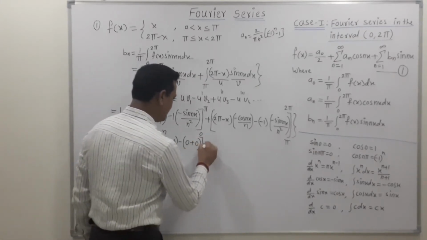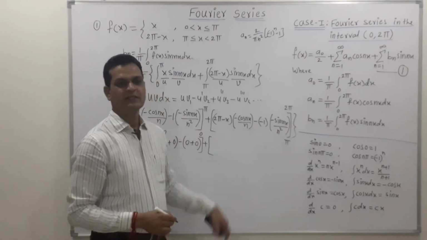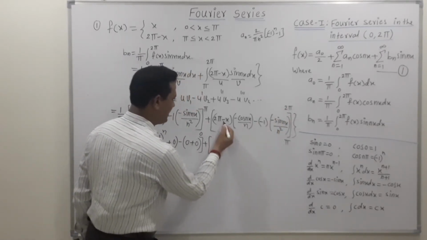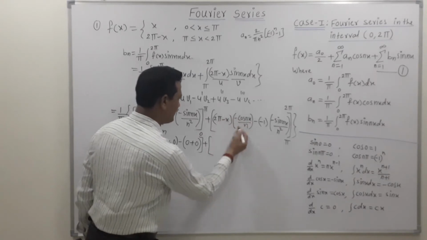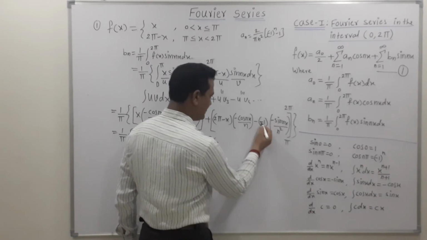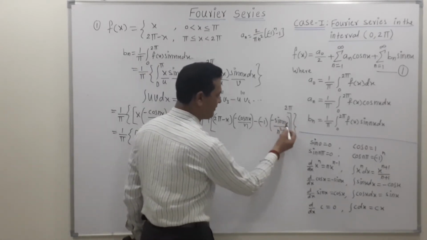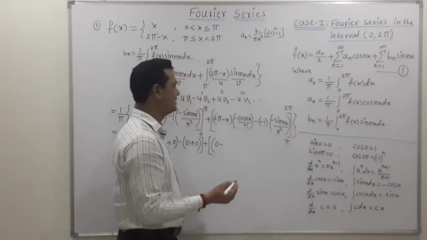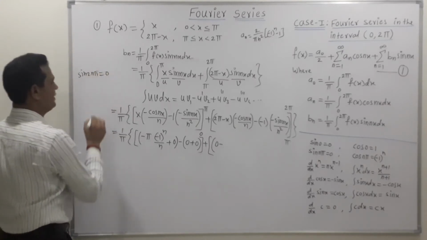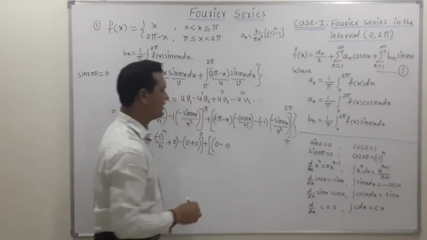Now friends, find the substitution, put the substitution for the upper and lower limit for the second integration. Here the upper limit is 2 pi. So this is 2 pi minus 2 pi, so this total term becomes 0. So for the upper limit, the first term is 0. Again this is minus plus, again this is minus. But here if we put x equal to 2 pi, we get sine of 2n pi, and the value of sine of 2n pi is 0. So we can put this value as also 0.